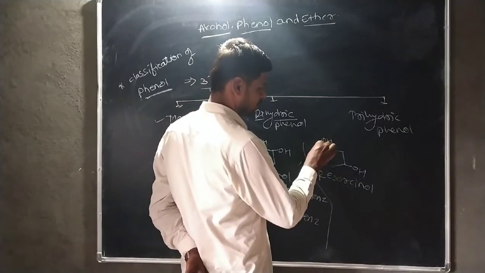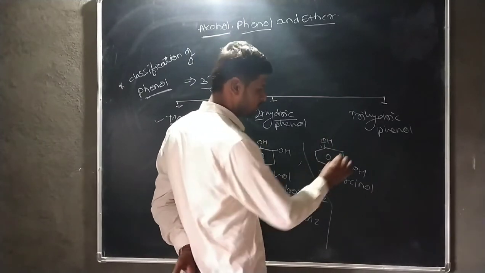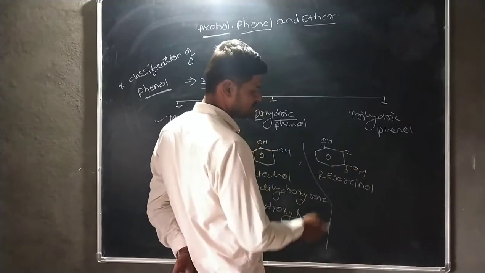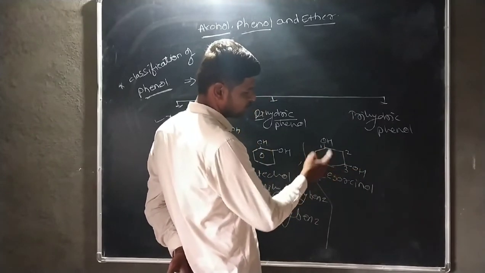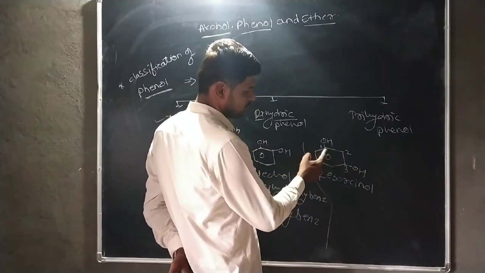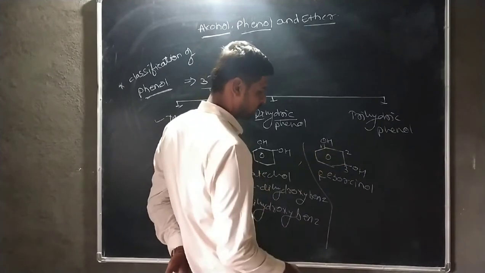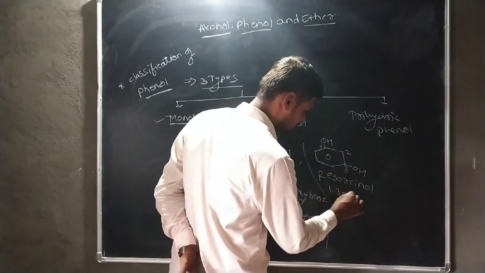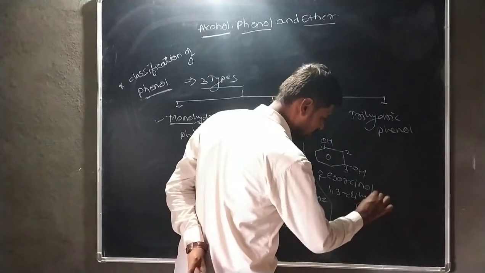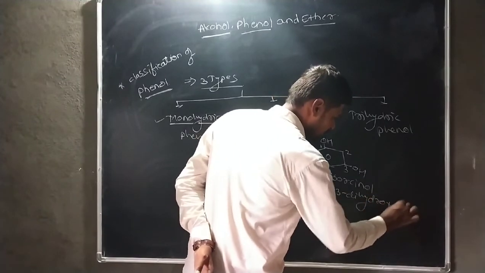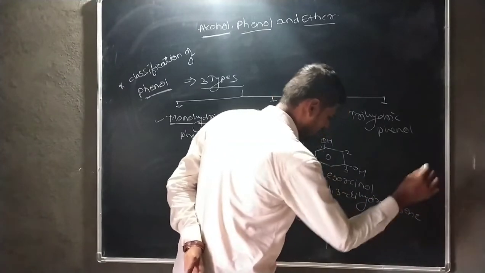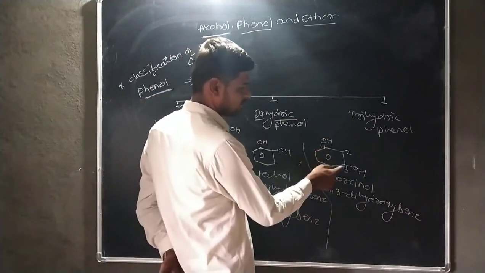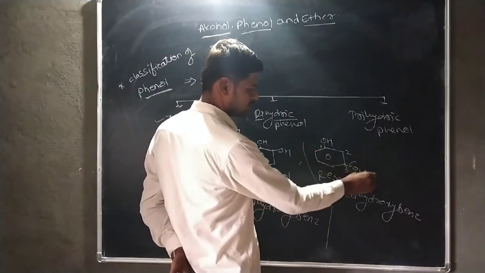This is resorcinol. The IUPAC name of this compound: numbering goes to the first hydroxyl group as one, then the second and third, or numbering started 1, 2, 3. The name of this compound is 1,3-dihydroxy benzene.